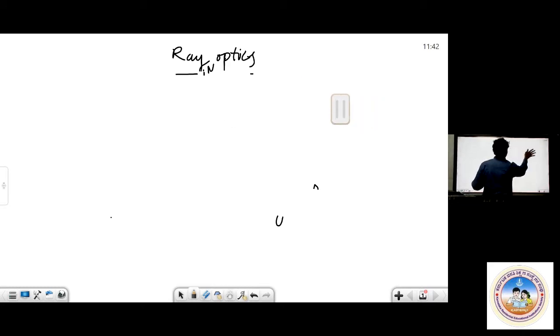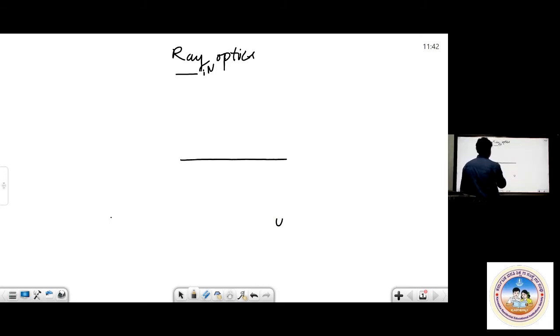If you have these ideas, especially for NEET and all, these things are very much required. So now, this is the reflecting surface, XY is the reflecting surface. Even in refraction, we call XY a refracting surface. Here, this is the normal.